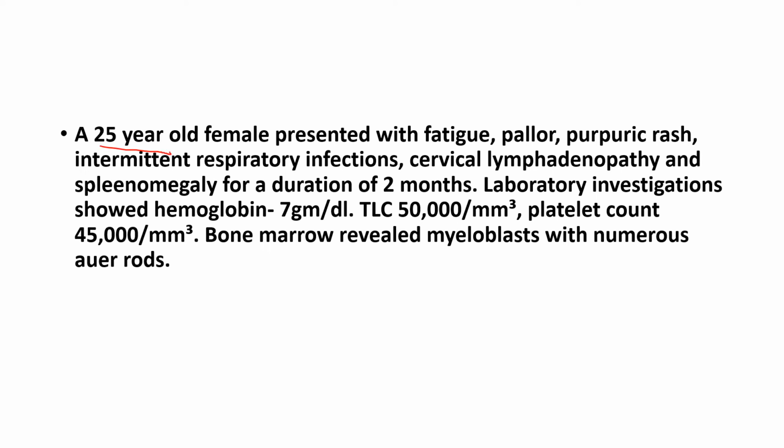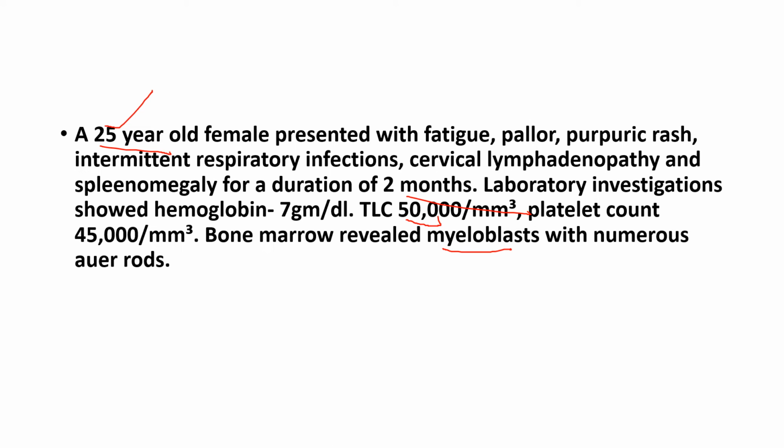You have a 25-year-old female presented with fatigue, pallor, purpuric rash, intermittent respiratory infections, cervical lymphadenopathy and splenomegaly for a duration of 2 months. Laboratory investigation showed hemoglobin 7, TLC 50,000, platelet count 45,000, bone marrow revealed myeloblasts with numerous Auer rods. So based on this question, you have a 25-year-old female and the TLC is 50,000, so it is leukemia. So leukemia confirmed, number 1. Number 2, based on the age, it can be either AML or CML. So AML or CML is our answer.